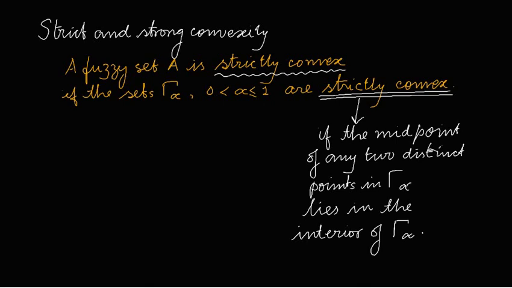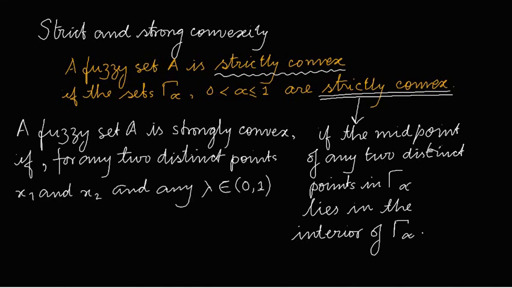Now let us see what is strongly convex. A fuzzy set A is strongly convex if for any two distinct points, suppose x1 and x2, and for any lambda in the open interval (0, 1), the following relationship for membership functions holds.